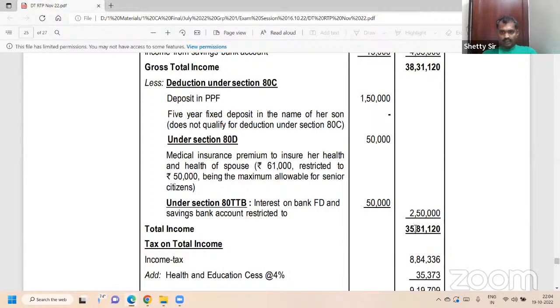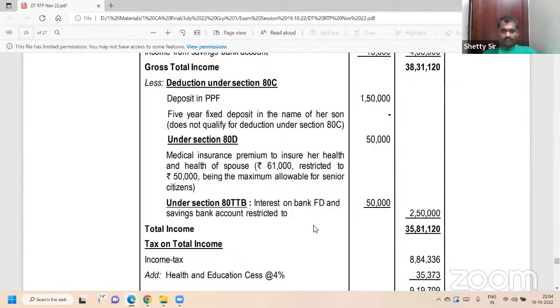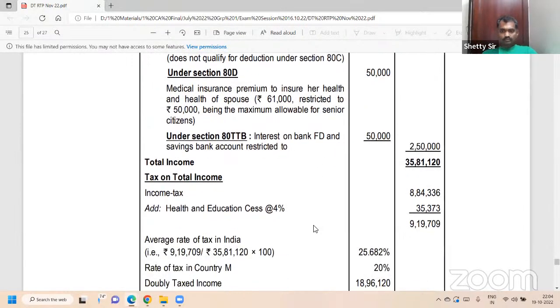Copy it. 35,81,120. 35,81,120. Next line, statement of tax. Tax on the same, up to 10 lakh, 1,12,500. Let's do it directly here. 1,12,500. Next, on the balance.